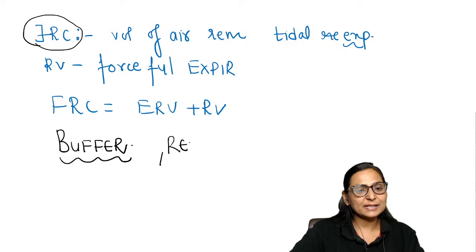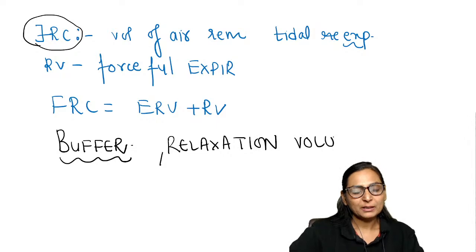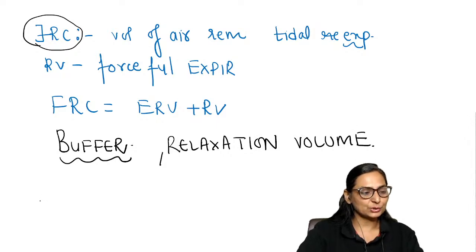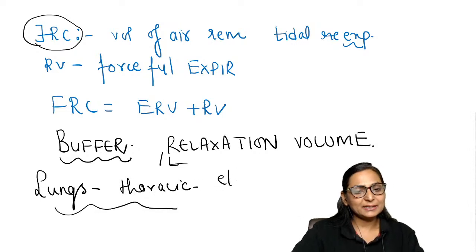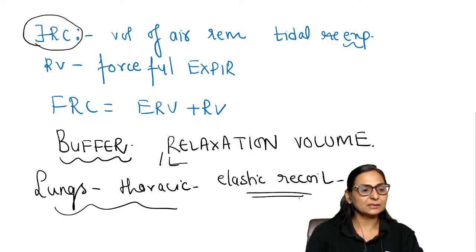Another important thing is that it is also called a relaxation volume. Why relaxation volume? Because at the end of your respiration, when the entire respiratory system is relaxing, that means your lungs and your thoracic cage, both of them are relaxing. It is the volume of air that is balancing the elastic recoil of the lungs and the chest wall.